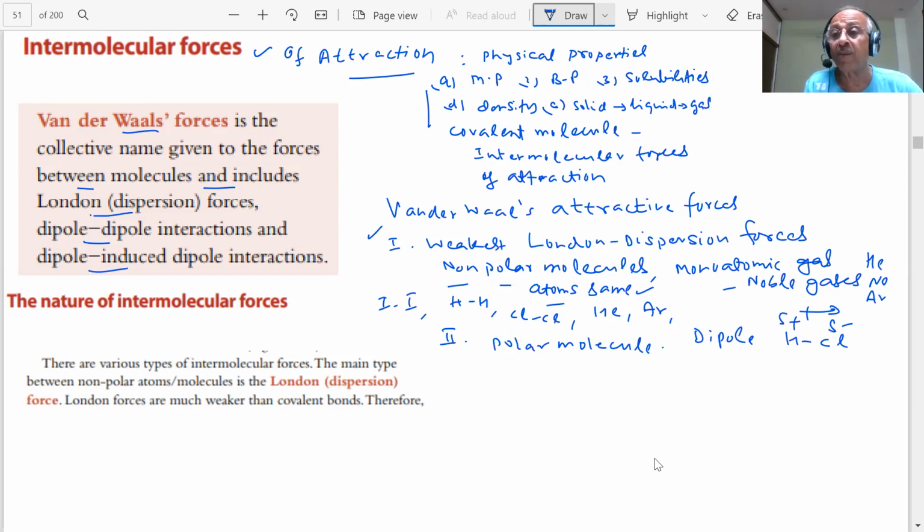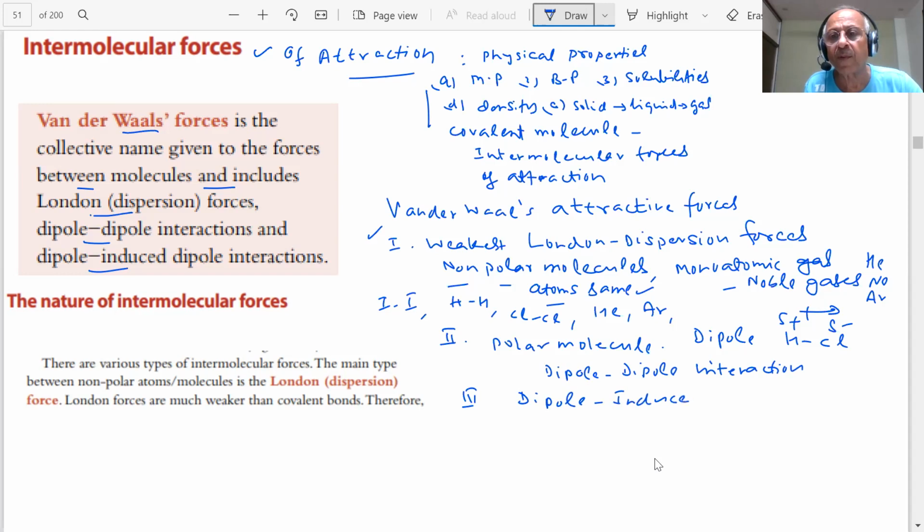So these molecules will attract each other, and opposite dipole interactions will be there. In this case, what will happen? There will be dipole interactions. These are also Van der Waals forces, but this will be stronger than the first one because there is a positive negative separation of charges. Is it clear? Any doubt? The third type will be dipole induced dipole.